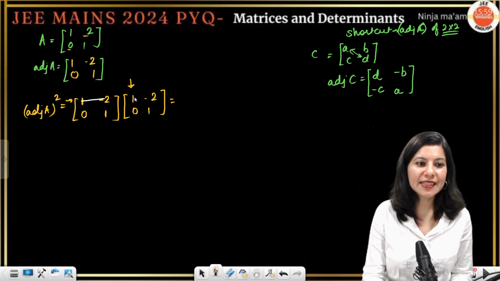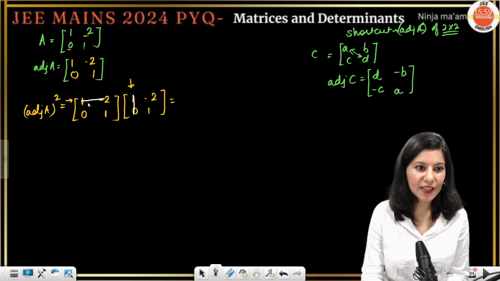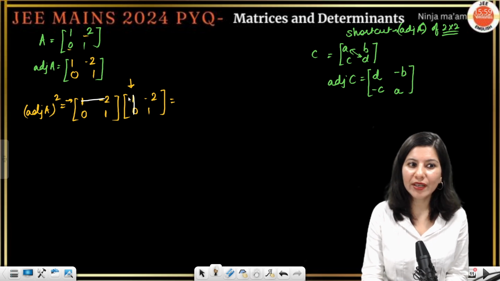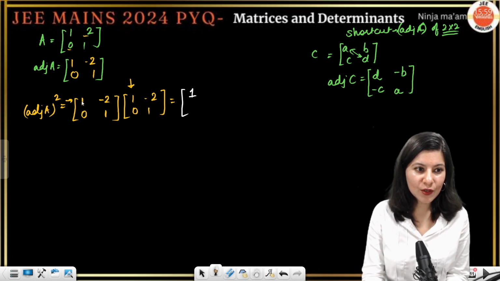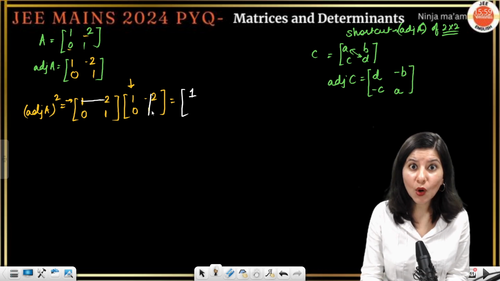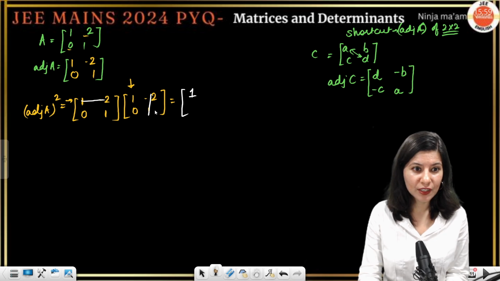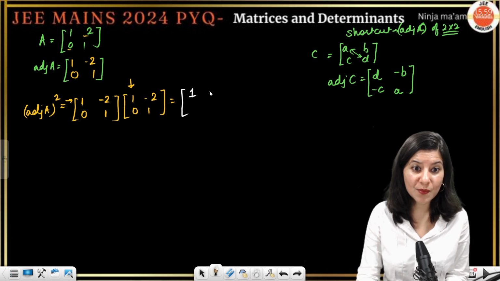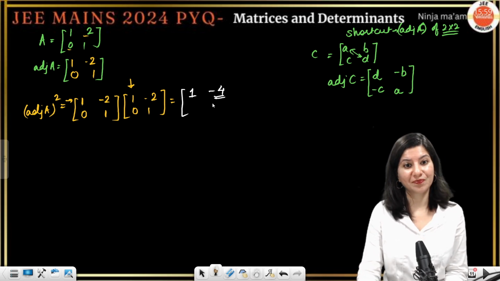So I'm going to multiply this and this. 1 and 1 ones are 1, minus 2 into 0, so only 1. Then row 1 and column 2: minus 2 and minus 2, so minus 4.